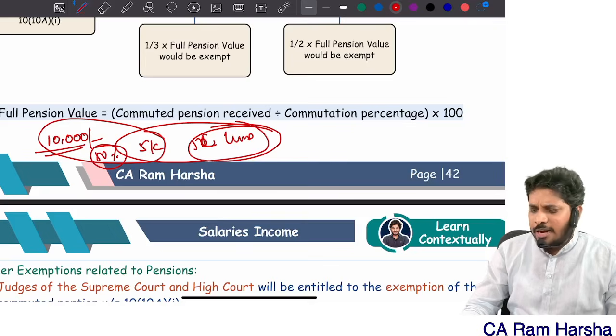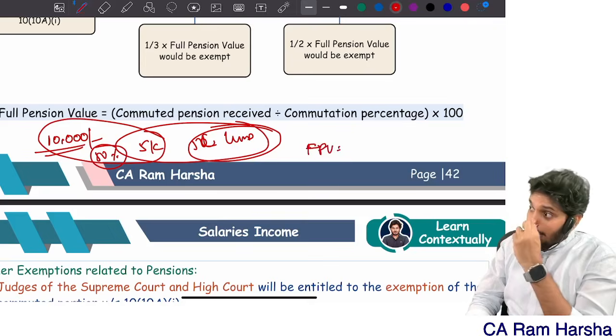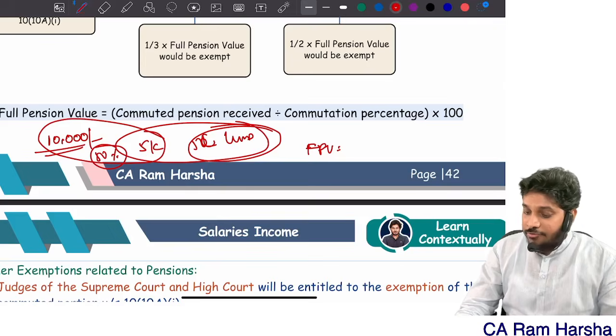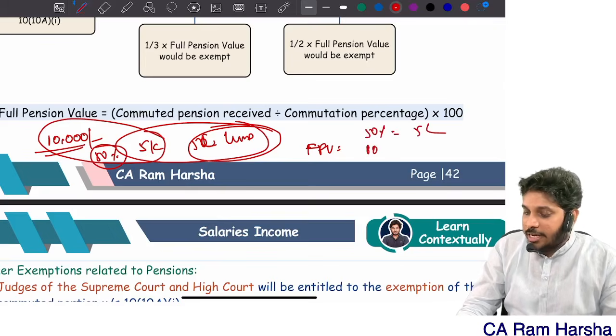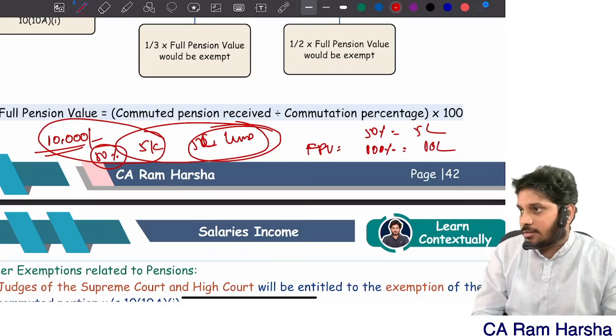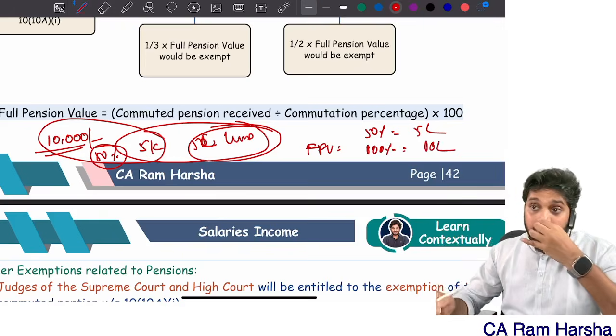5 lakh. Tell me, full pension value is how much? 50% is equal to 5 lakh. 100%, the full value, is equal to 10 lakh. That's it. So first compute full pension value.